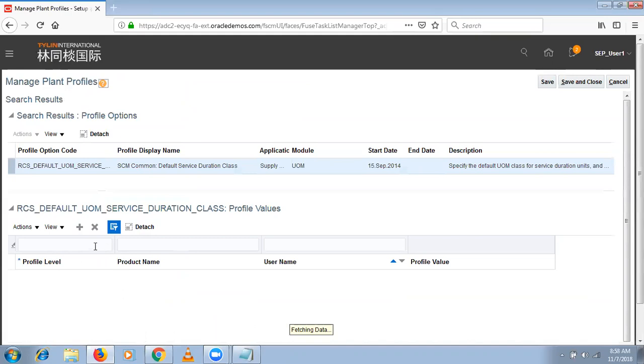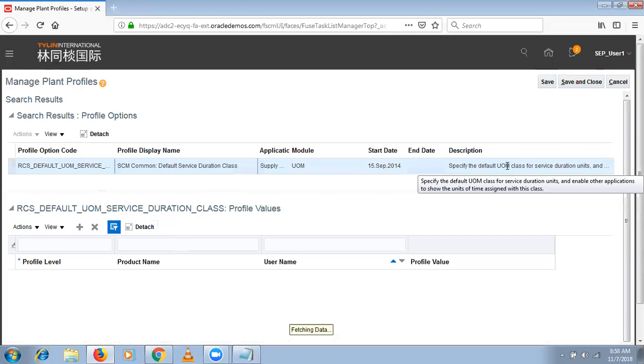Usually we are going to give the profile value as a service duration class. And if you want to give the service duration class, before the service duration class itself, we need to perform a UOM class setup also, the unit of measure classes. We need to define the unit of measure class setup. So we are going to define it and give a profile value, control data for a specific product like that. Then once we define this service duration class, we can associate a class to the resource. Here you can see: specify the default UOM class for service duration units and enable other applications to show the unit of time assigned with the class.